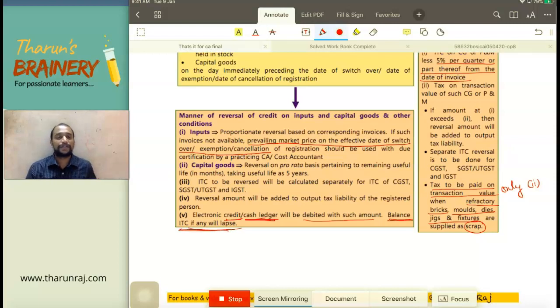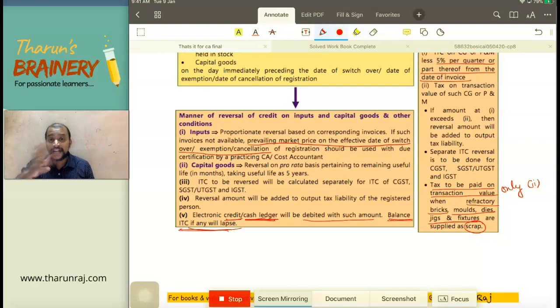That is with respect to this. Now, with respect to these inputs, what if I don't have the purchase invoice? Because I purchased it long back, so I don't know how much ITC I have taken. Don't worry, you take the market value as on this date. Which date? The date when you are identifying the closing stock. On that date, whatever is the market value of that input, you take that market value, multiply with the GST.